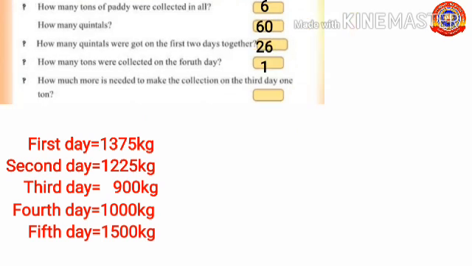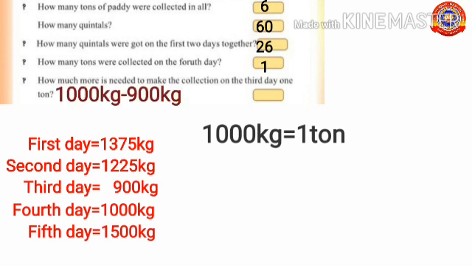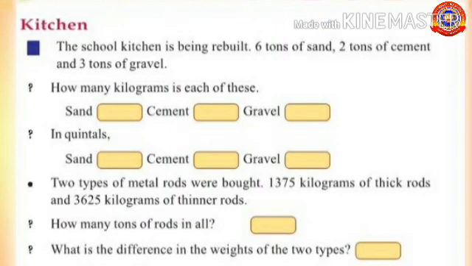How much more is needed to make the collection on the 3rd day 1 ton? Paddy collection on the 3rd day equals 900 kg. We know that 1000 kg make 1 ton. How much more is needed for 900 kg to make 1000 kg? To find out this, subtract 900 kg from 1000 kg. 1000 minus 900 equals 100. How much more is needed to make the collection on the 3rd day 1 ton? 100 kg.